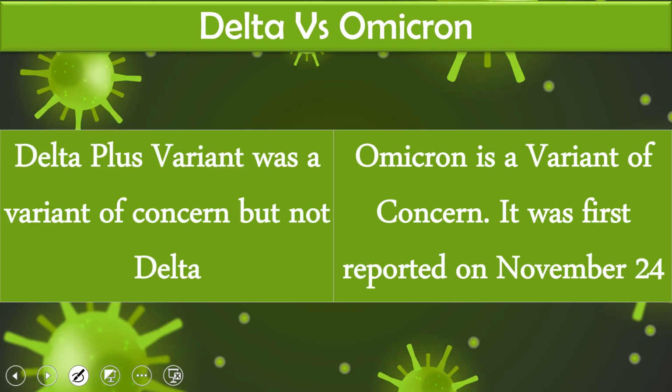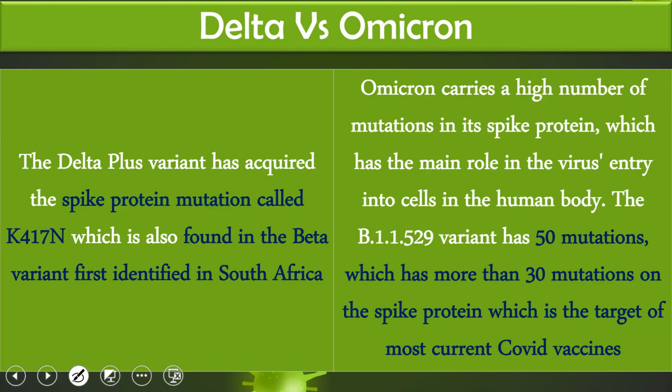Delta Plus was a variant of concern, but not the Delta. Delta was a variant of interest initially, and Delta Plus, which was a mutated Delta, was kept under the variants of concern. Whereas Omicron itself is a variant of concern. It was first discovered and reported on November 24th in South Africa.